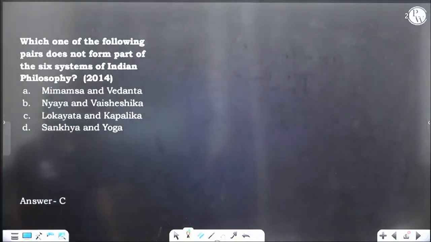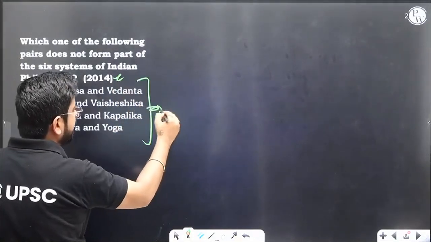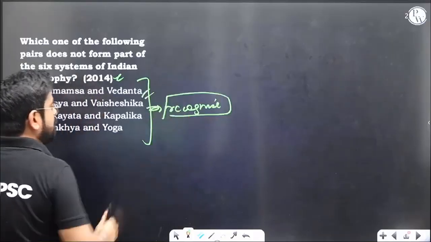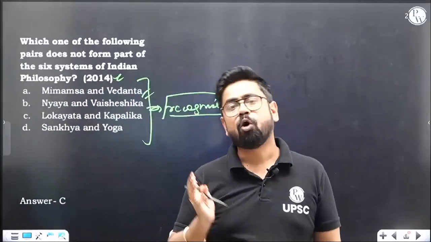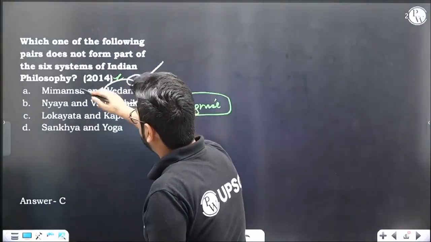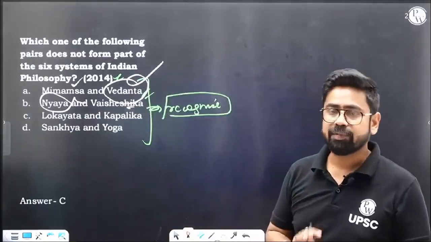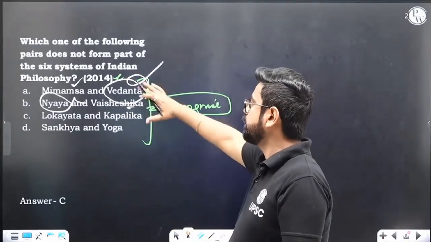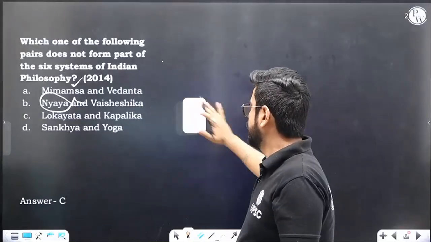Let's go. In prelims, they asked this question in 2014, where they asked just to recognize the names of the schools. Today we'll study them, but just recognize the names of the schools. Since in 2014 they have already asked you to recognize Mimamsa, Vedanta, Nyaya, etc., now they are free to ask. They can definitely ask about Vedanta or Mimamsa or Nyaya or Vaisheshika. You can expect a surface-level question, but from Vedanta or Nyaya. Is it possible to ask? Yes, it is possible. Okay, so let's go.